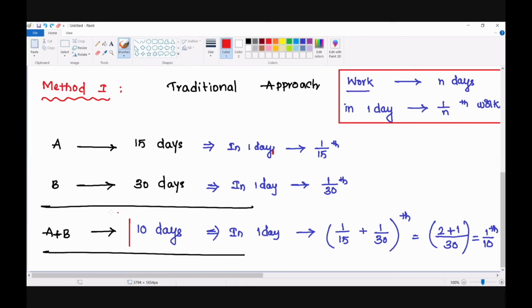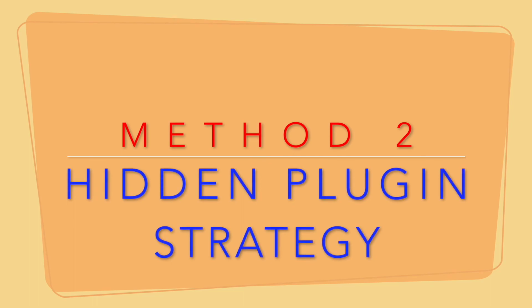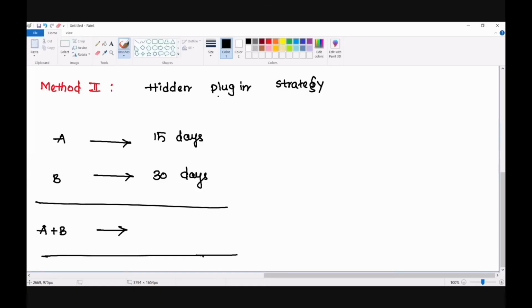But doing it like this involves a lot of fractions. That's the reason we can also solve the question by using a simple strategy, that's nothing but the hidden plugin strategy. What is hidden plugin? It is plugging in some number which is hidden in the data.